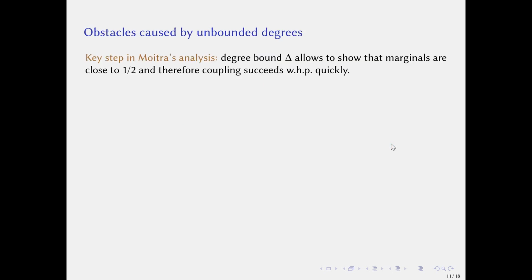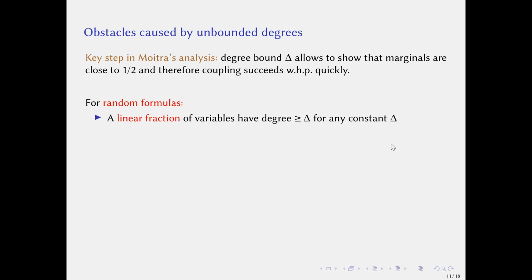Note that the key step in Moitra's analysis is that the degree bound delta allows us to show that marginals are close to 1/2, and therefore the coupling succeeds with high probability quickly. However, for random formulas, for any constant delta, a linear fraction of variables have degree at least delta.